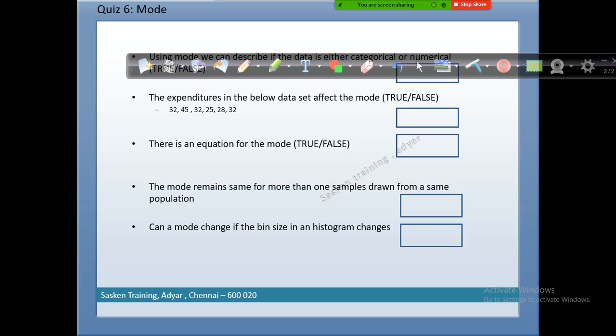But if you split that as 20 to 25 and 25 to 30, in 20 to 25, most of them have just passed out. Even if they got placed, their salary is very less compared to the age group between 25 to 30. Obviously, the majority of the values will get distributed to 25 to 30, in the case of salary also. So the 20 to 25 bar will be smaller compared to 25 to 30 when it comes to salary. So yes, can a mode change if the bin size in a histogram changes? Obviously. You understood, right?